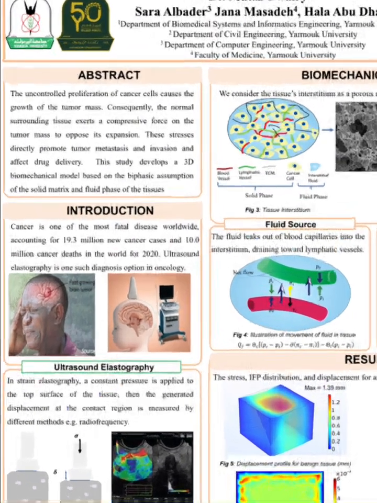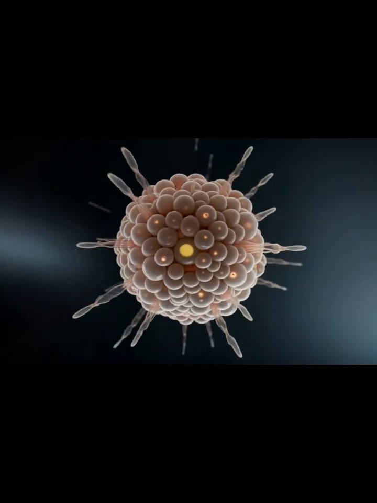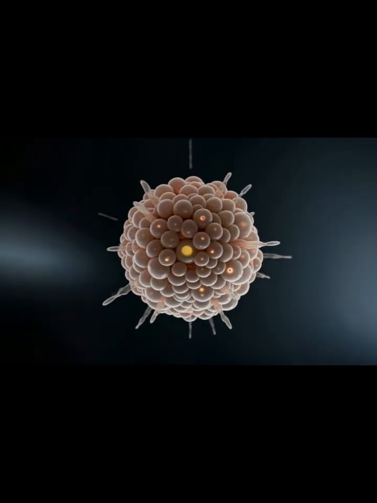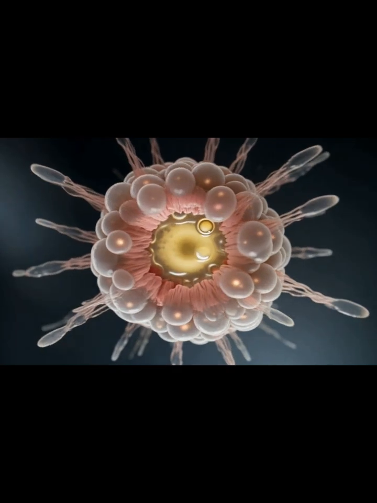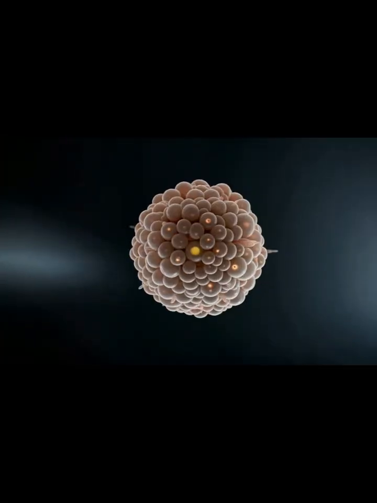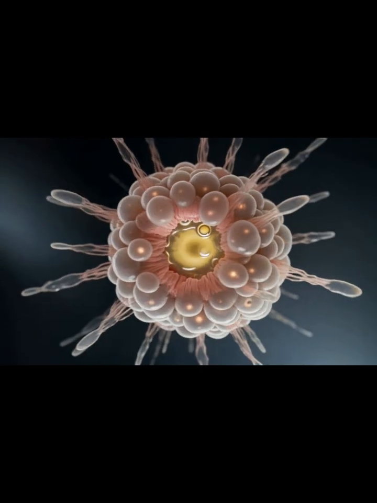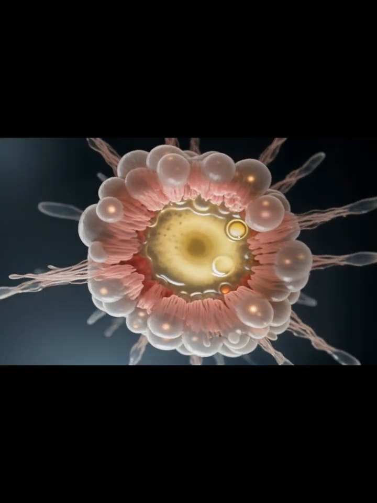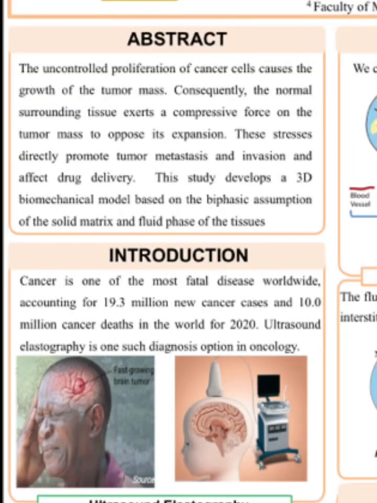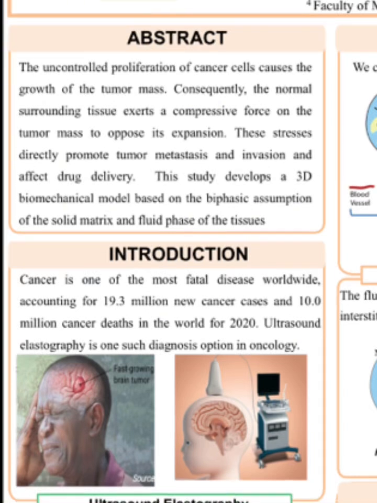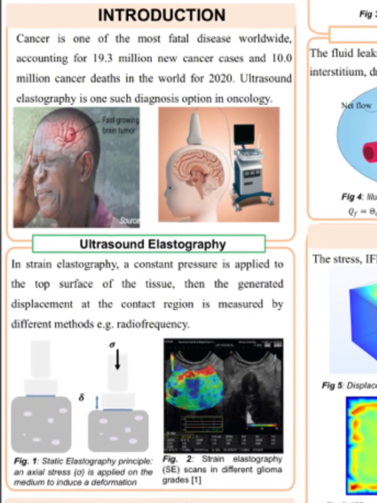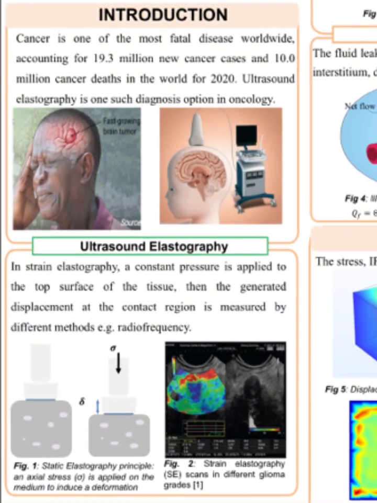As cancer cells proliferate, the tumor grows and the surrounding tissue pushes back against that growth. This creates compressive stress. At the same time, fluid moving through the tissue generates interstitial fluid pressure. These mechanical effects are directly linked to tumor invasion, metastasis, and the ability of the drug to penetrate the tumor. Most previous studies focused on tissue deformation or fluid pressure separately. In our work, we combined both in a single model that predicts tumor stress and interstitial fluid pressure simultaneously.